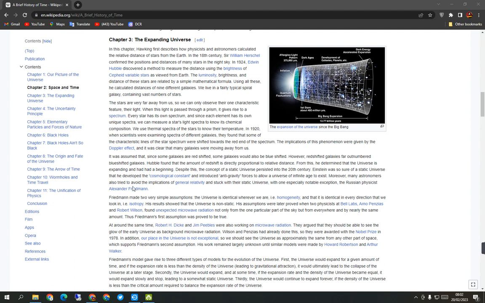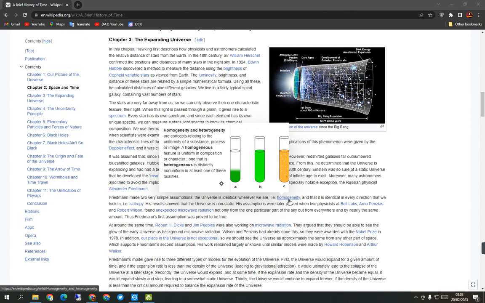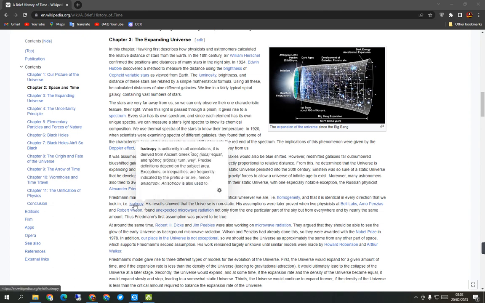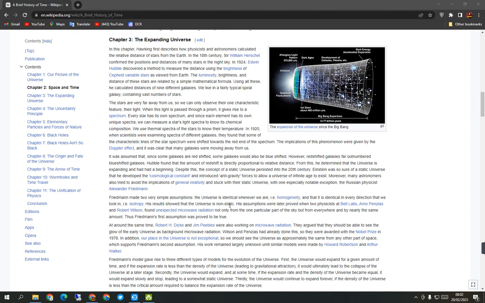Moreover, many astronomers also tried to avoid the implication of general relativity and stuck with their static universe, with one especially notable exception. This is the Russian physicist Alexander Friedman. Friedman made two very simple assumptions: the universe is identical wherever we are, homogeneity, and that it is identical in every direction that we look, isotropy. His result showed that the universe is non-static.